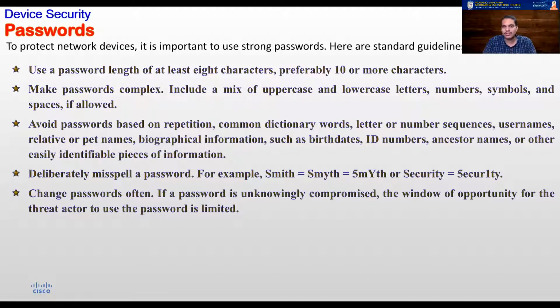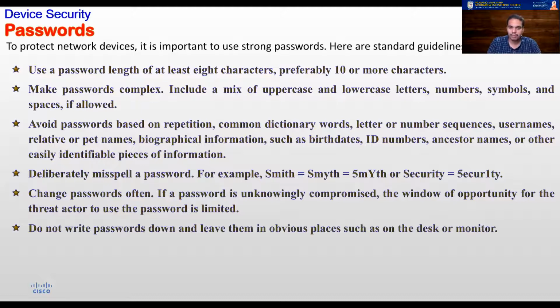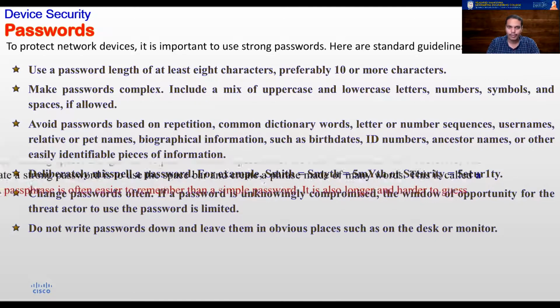Now, most of the systems that hold sensitive information today do not allow a user to keep his password for more than 2 months, or even 1 month. They will not allow access unless the user changes his or her password after 1 month. So make sure that the passwords are changed often. Never write a password and leave it somewhere. Always memorize it. Make it a habit of memorizing it.